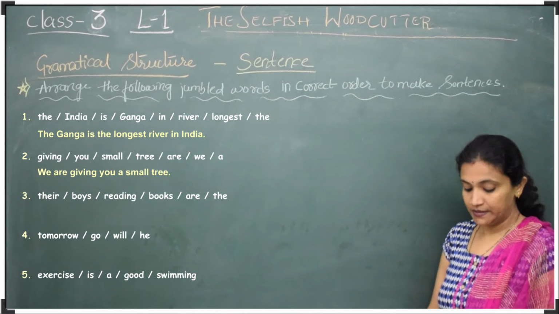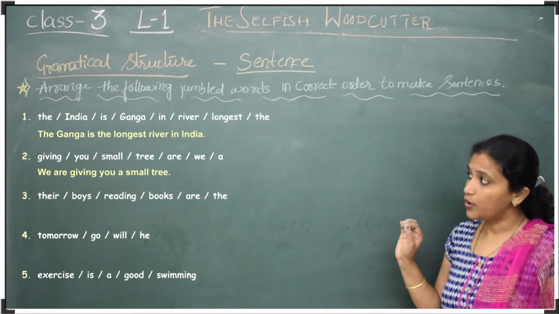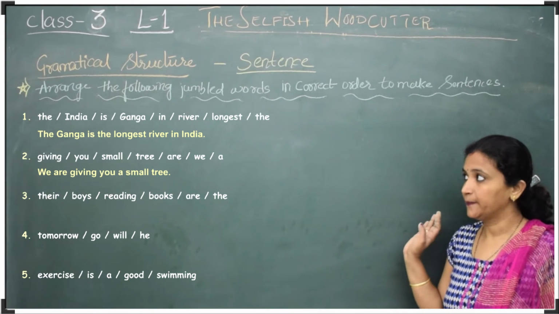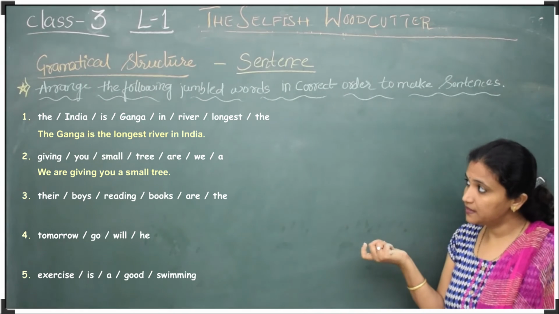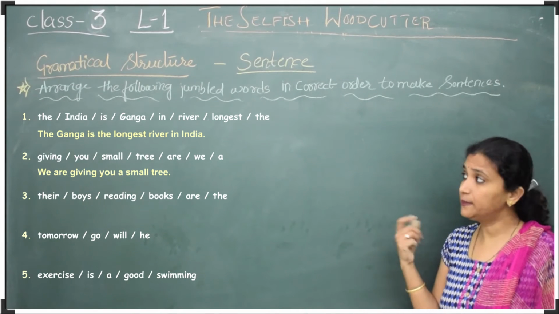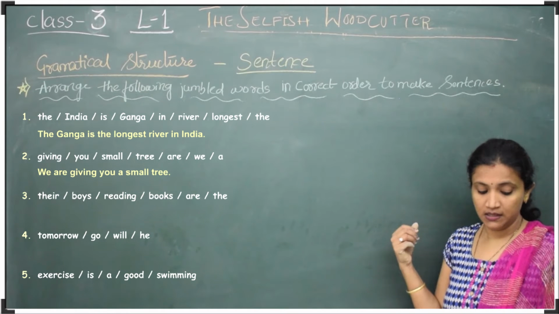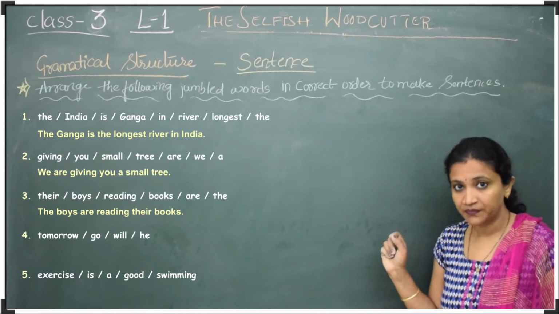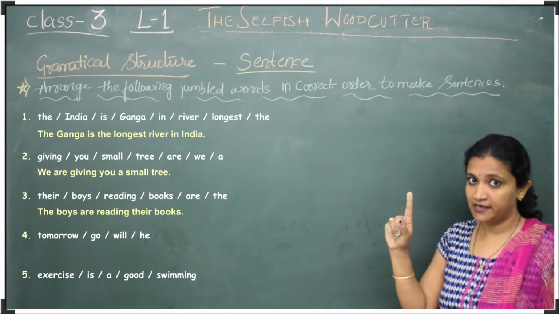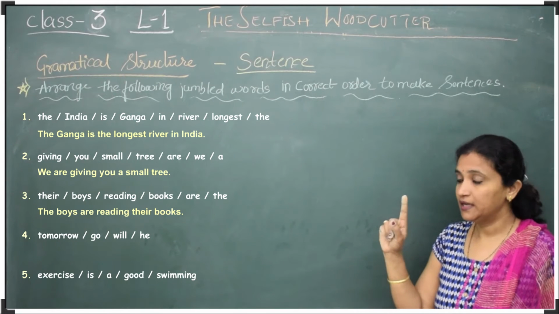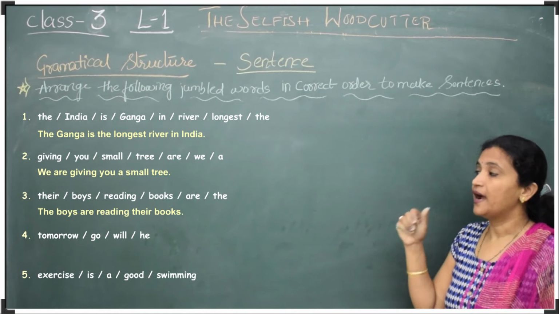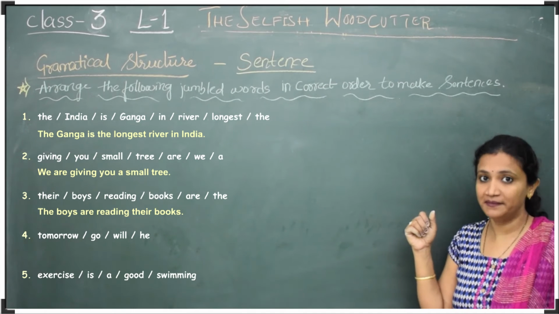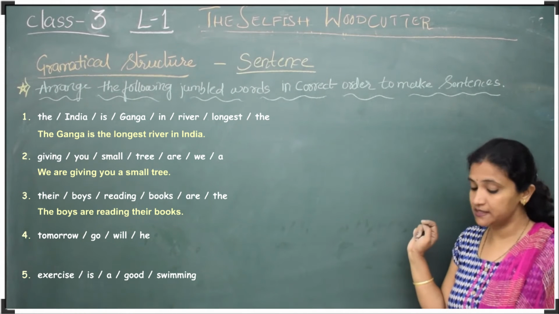Now we will go for the third sentence: children, their, boys, reading, books, are, the. Now, how should we make this? Can you think? What will be the sentence? Yes, the boys are reading their books. In this sentence, the first letter T should be capital, and at the end there should be a full stop, and this is a meaningful sentence we have made. Let's go for the next sentence.